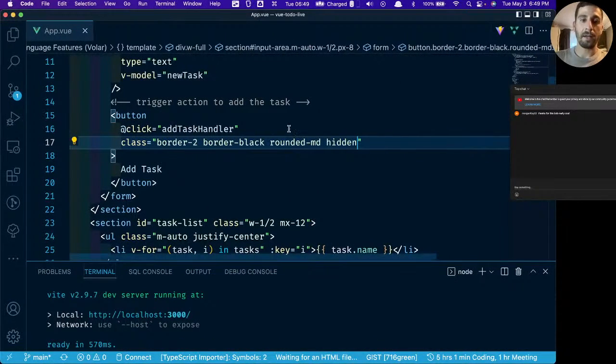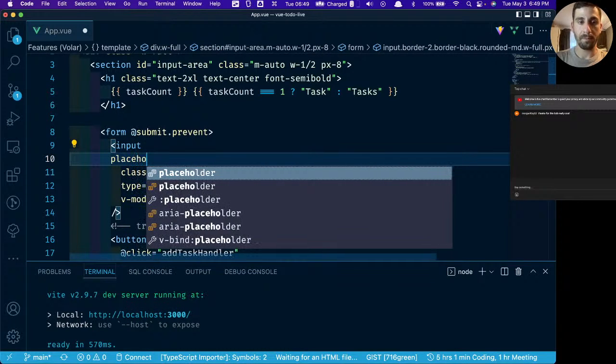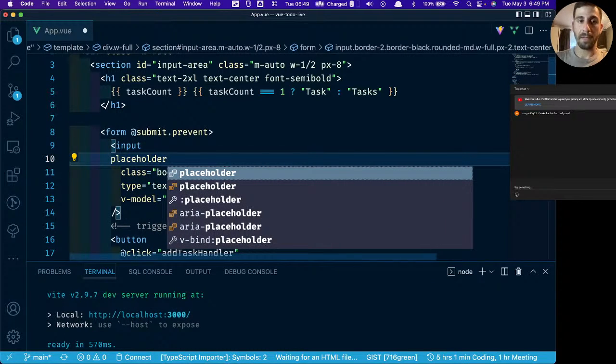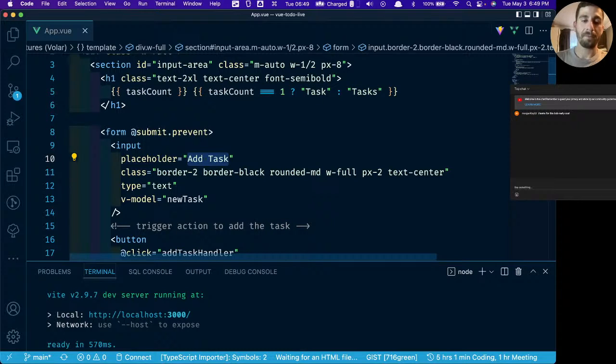All right, and let's add a placeholder on this input also. So this placeholder is going to say add task. Now, the interesting thing about this is normally you would never have this be dynamic, but since we're using Vue and we have these directives and these bindings, we can make it interactive.